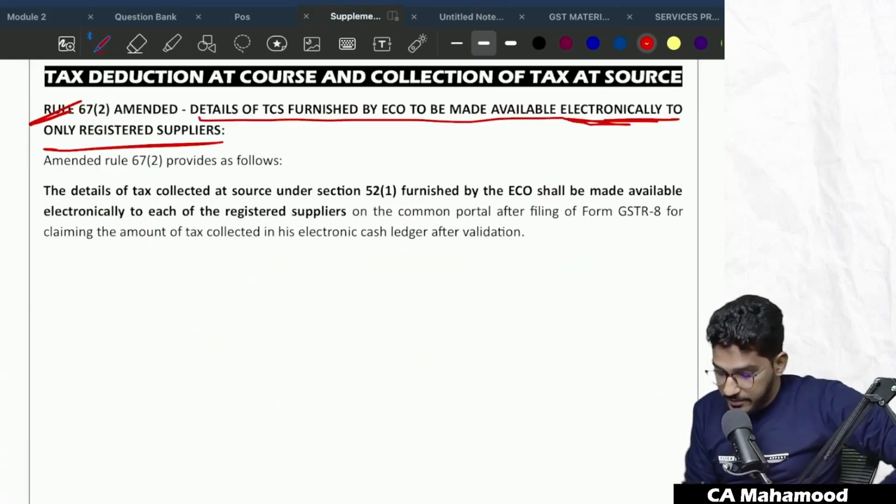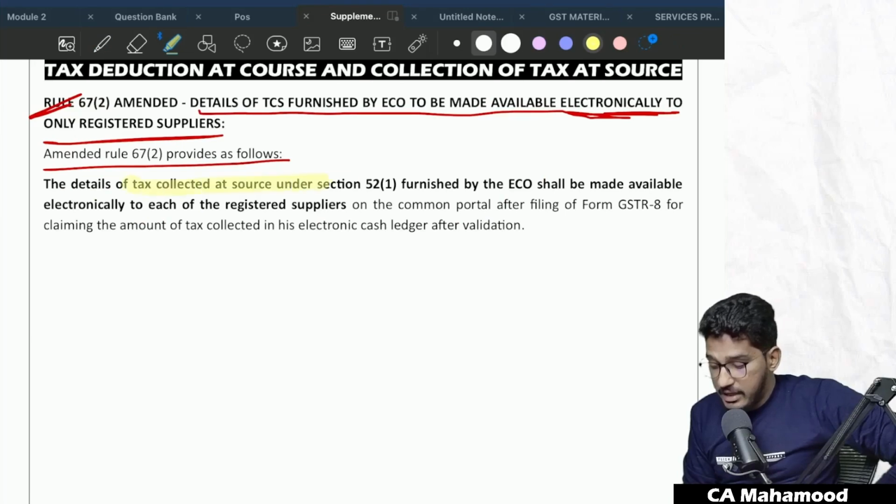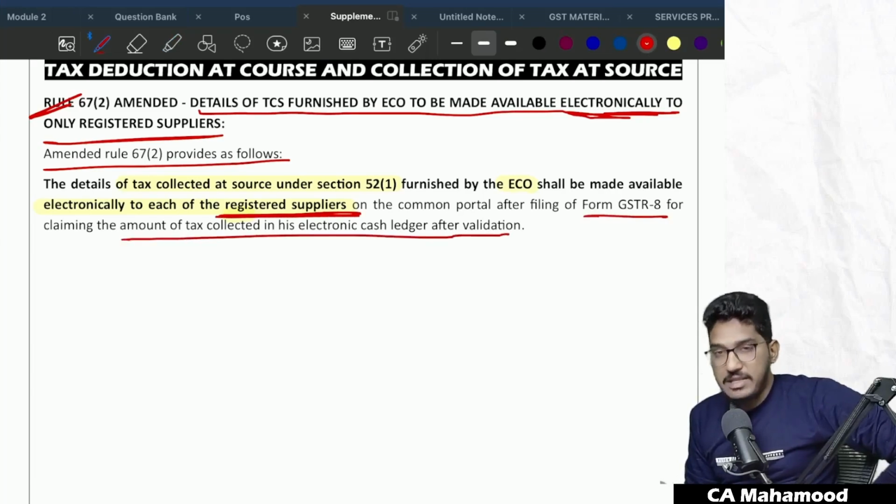The same thing is stated here. Amended rule 67 sub-rule 2 provides as follows: the details of tax collected at source under section 52 sub-section 1, furnished by the e-commerce operator, shall be made available electronically to each of the registered suppliers, see here, only registered suppliers, on the common portal after filing of form GSTR 8, for claiming the amount of tax collected in his electronic cash ledger.